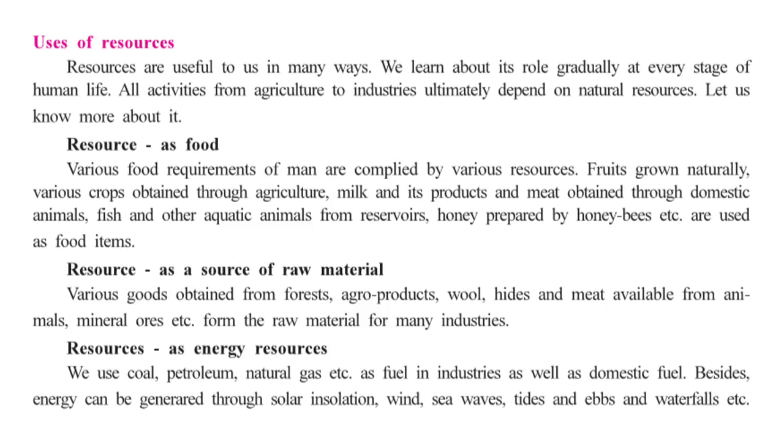Fruits grown naturally, various crops obtained through agriculture, milk and its products, meat obtained through domestic animals, fish and other aquatic animals from reservoirs, honey prepared by honeybees. So these are ultimately food items which we get from the resource. So this is how resource acts as a food.